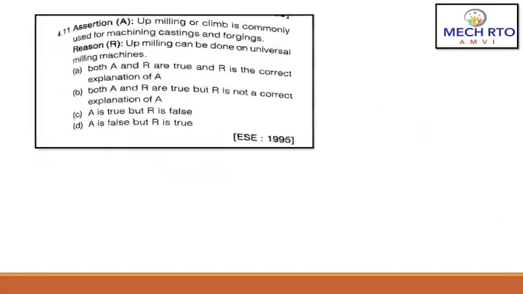So the next question, assertion: up milling or climb milling is commonly used for machining casting and forging. Reason: up milling can be done on a universal milling machine. So here are the options, right? Here the correct answer would be D. A is false but R is true, right? The assertion is basically a totally wrong statement. Up milling is not used for machining casting or forging operations, right? But the second statement, the reason, up milling can be done on a universal milling machine. Obviously, up milling is done on a universal milling machine. This is a correct statement, so R is true.